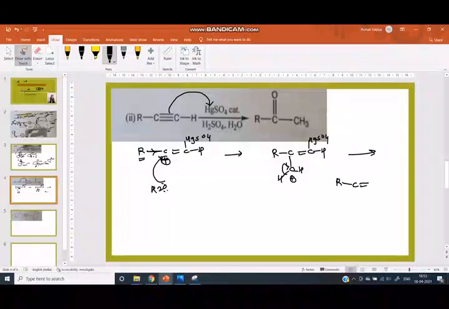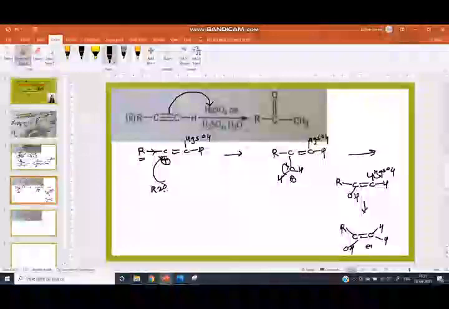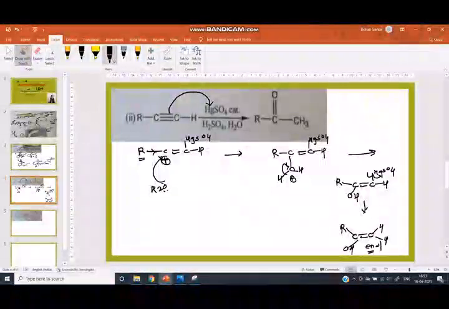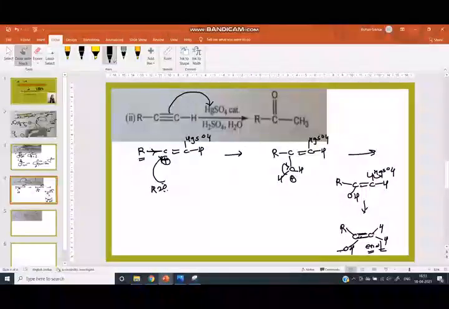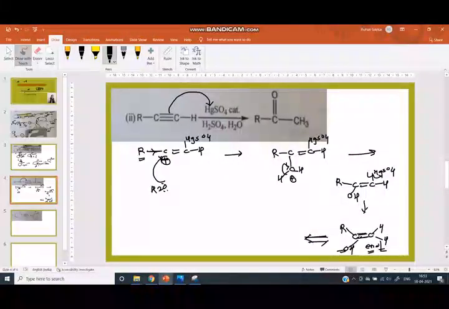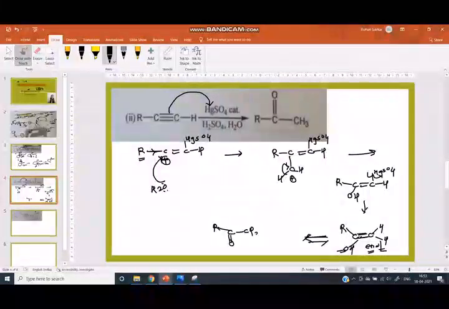In presence of acid, the HgSO4 part is removed and hydrogen is added and we get this compound. This is the enol. What is enol? En means the alkene, ol means the hydroxy group. It converts into the keto form, meaning tautomerism takes place, and we get this compound.